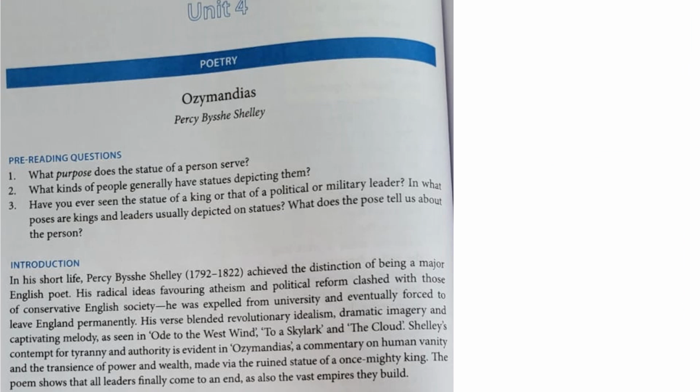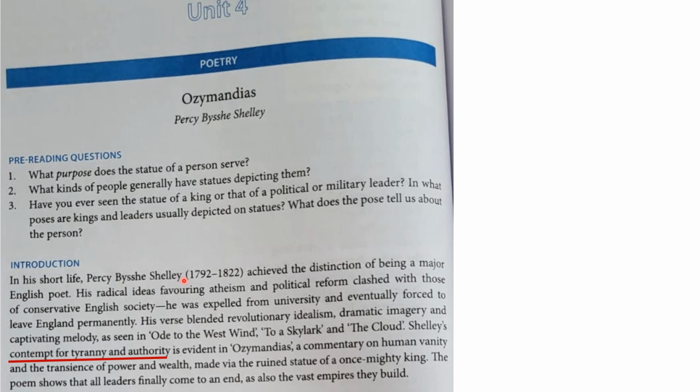And through this poem, Shelley exhibits his contempt for tyranny and authority of the then ruler, the king. King George III was ruling England at that time, and Shelley did not like the way he was ruling.